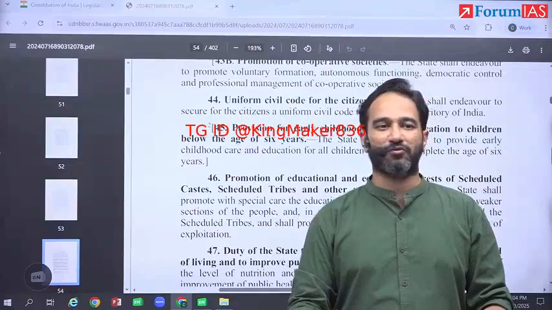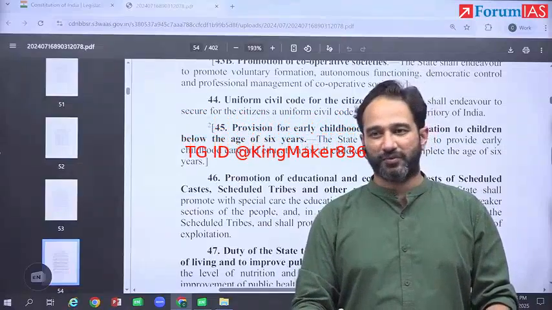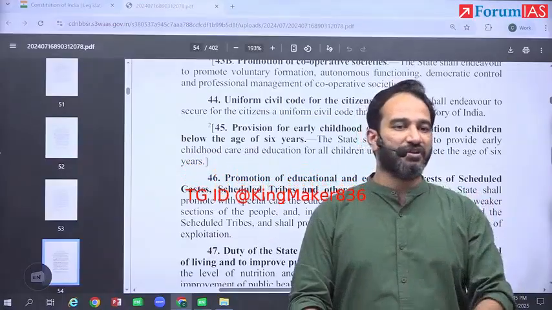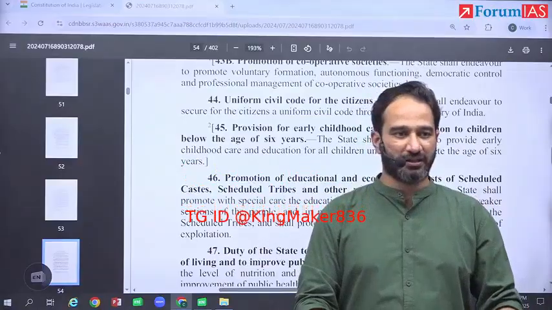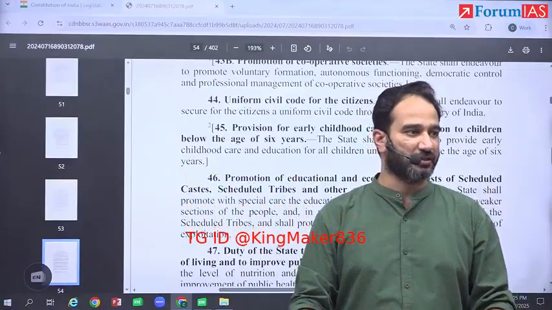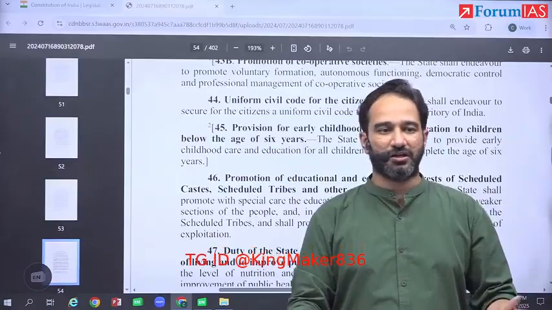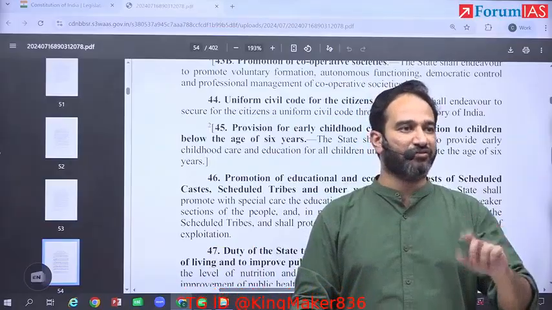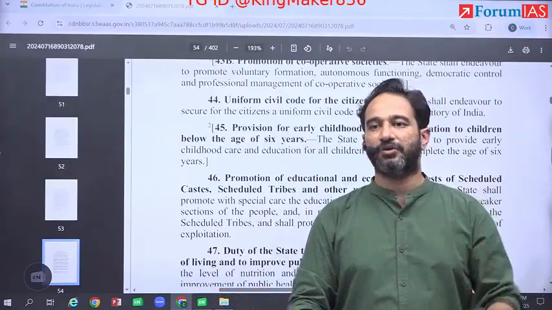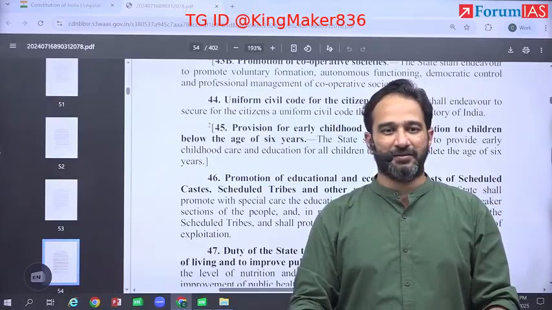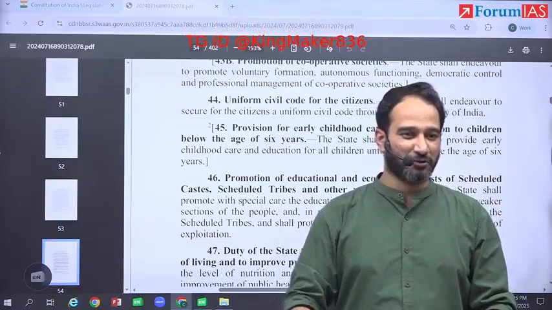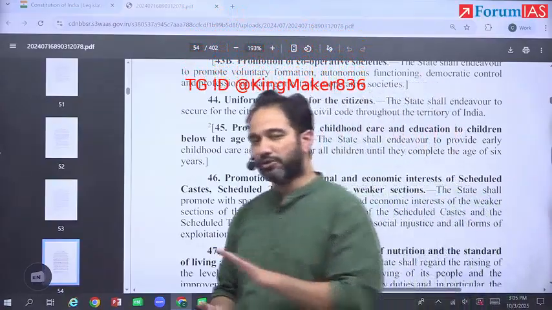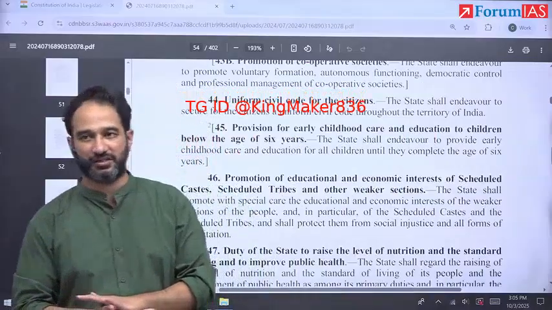I know a lot of these things you've already learned, but our intent is to make sure that when you write for mains examination, everything that you require for mains, everything that has happened in current affairs, everything that is in relation to static, everything you have written down in notes. So that after prelims, if you qualify, you do not have to make the notes again. You already have every topic, whether current affair or static, pre-prepared. If you know already, you get to revise. If you don't know, then it's good enough that you get to learn something new. But we're going to do both in relation to current affairs and the static part of this.